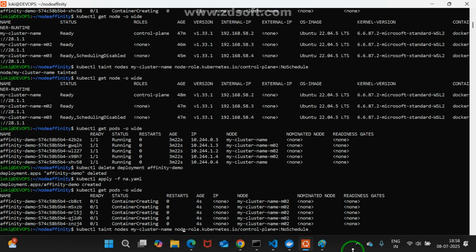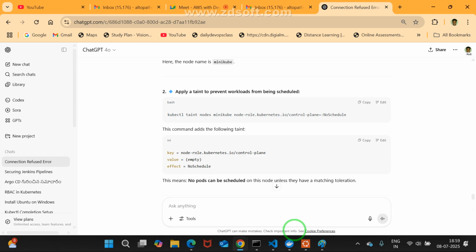See, node-role.kubernetes.io/control-plane. Simply what I said here, please observe here: NoSchedule. NoSchedule means what? Already scheduled pods, okay, leave it. From hereafter, don't schedule. Is it okay for you? Here also three different terms are there. Maybe I may give it to ChatGPT. Three terms are there.